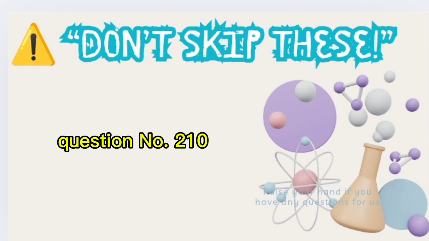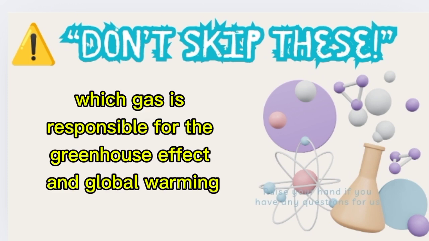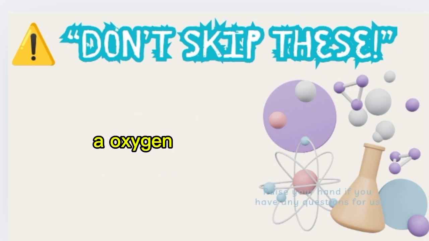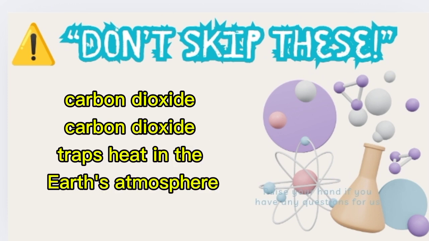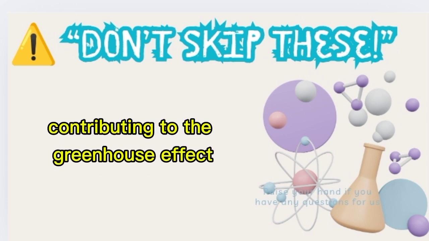Question number 210. Which gas is responsible for the greenhouse effect and global warming? A. Oxygen, B. Nitrogen, C. Carbon dioxide. Correct answer C. Carbon dioxide. Carbon dioxide traps heat in the Earth's atmosphere, contributing to the greenhouse effect.